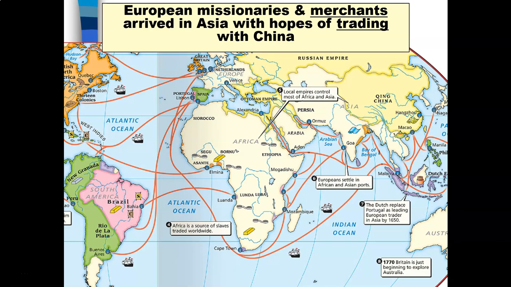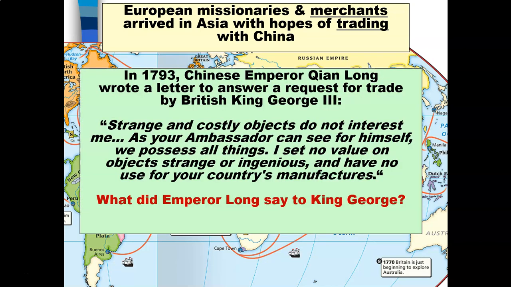Again, we have in this case a world map, and we see how everything was being traded all over the world. You had movement of goods from Europe to the Americas, from Africa to the Americas, from China to Europe to Africa to the Middle East, and all of this movement of goods exposed China to the rest of the world. In the year 1793, Chinese Emperor Qianlong wrote a letter to answer a request for trade by British King George III.